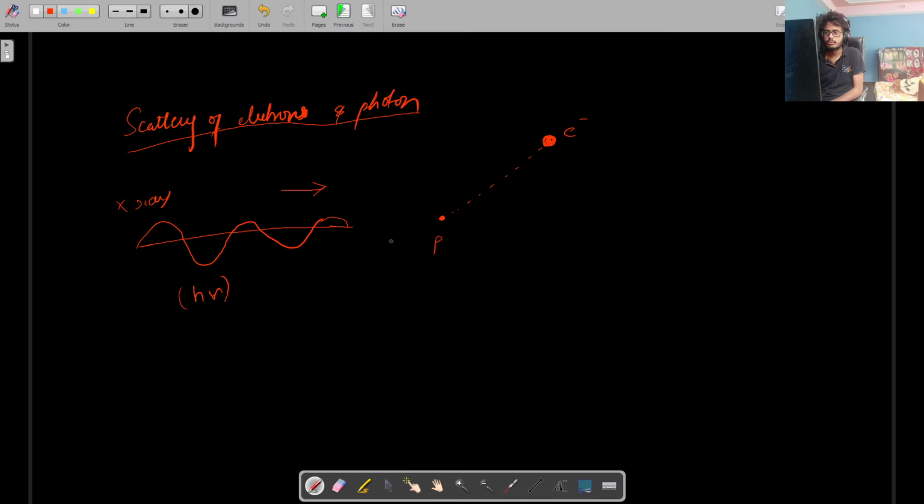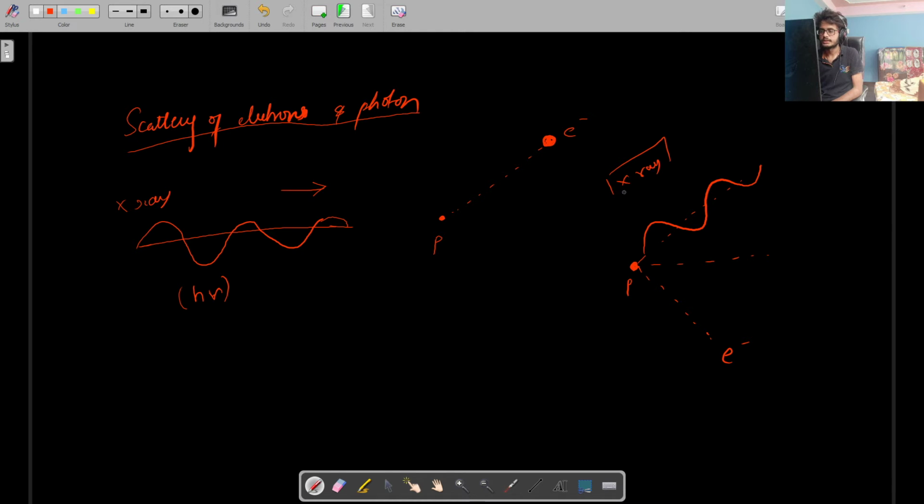Now it comes here, both of them strike each other. The electron strikes the photon and the photon also strikes the electron. Now what will happen? From the point P, the electron will get scattered in this direction. This is a normal line, and the photon gets rebounded and moves in this direction. So the X-ray is now moving here.